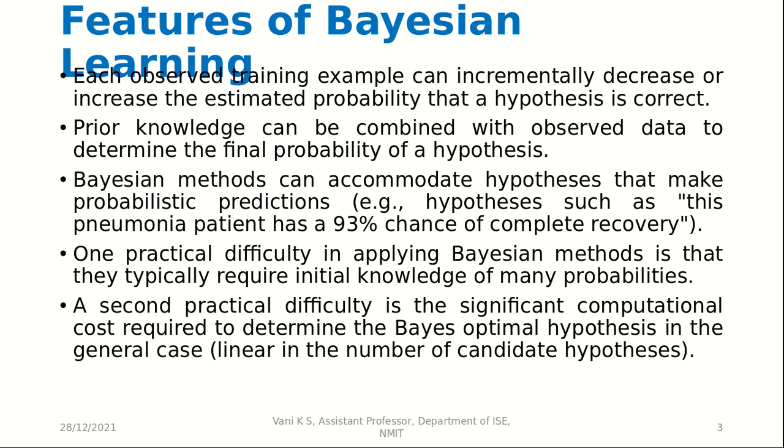Then, one practical difficulty in applying Bayesian methods is that they typically require initial knowledge of many probabilities. Also, a second practical difficulty is that a significant computational cost is required to determine the Bayes optimal hypothesis, which is difficult to calculate, and in the general case, it is not easily acquired. So, this is also a second practical difficulty.